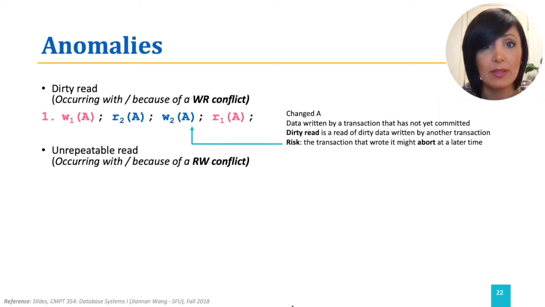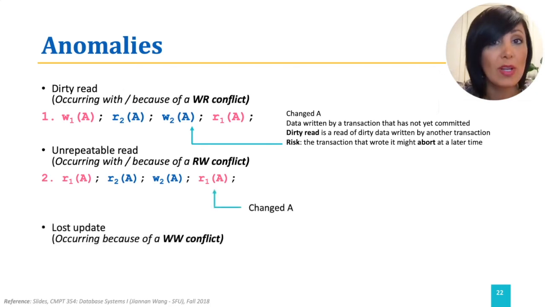For example, in the given schedule, we start with transaction 1 reading from A. Then transaction 2 reads A and writes A again, which might be a different value, for example, after an increment or doing something with the data from A. Then transaction 1 reads it again, seeing a different value from the previous read. This anomaly is called unrepeatable read, and it may happen in read-write conflicts.